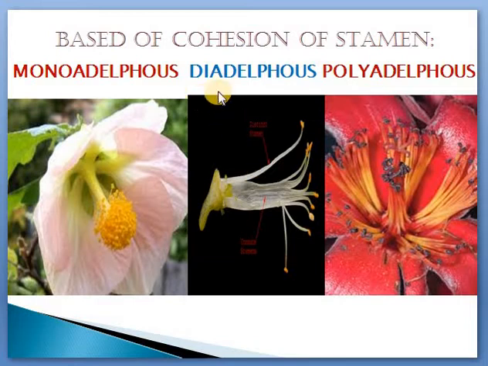Okay, the next type is diadelphous stamen. What is the meaning of the word adelphous? Just now I said that. Very good, that is bundle. So diadelphous means bundle. Di for 2, adelphous means bundle. So here it is formed of 2 bundles. Androecium is composed of 2 bundles of stamens.